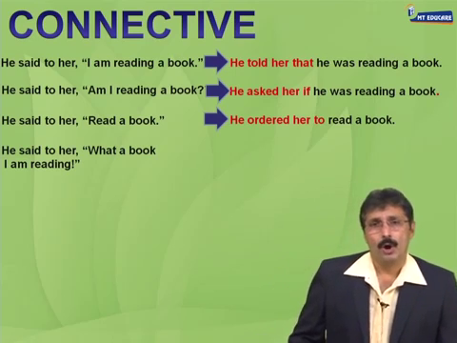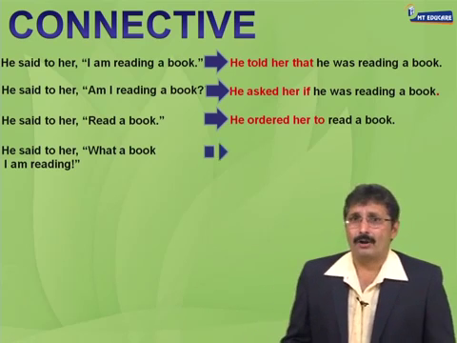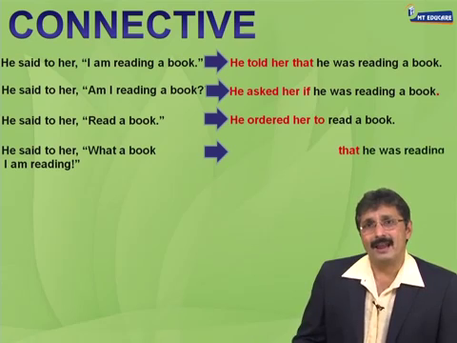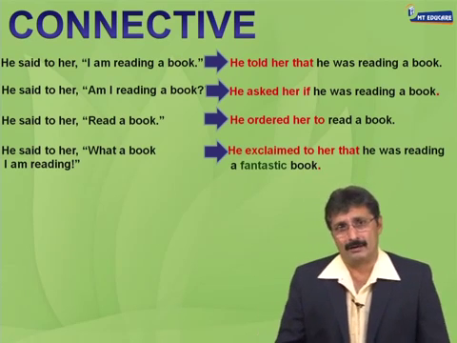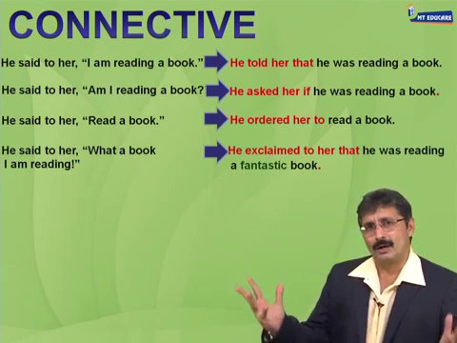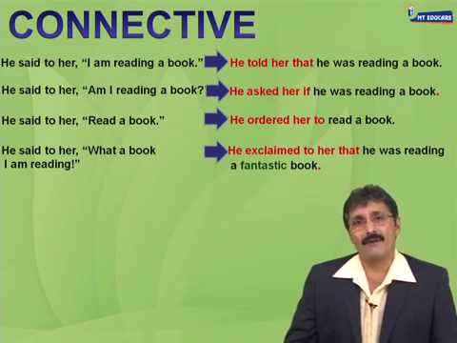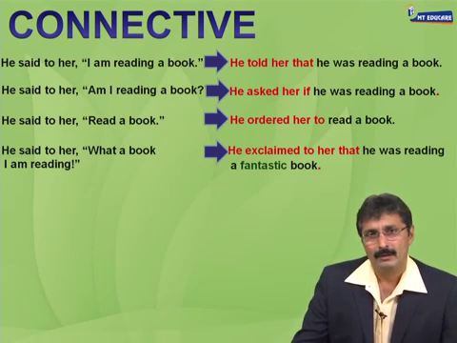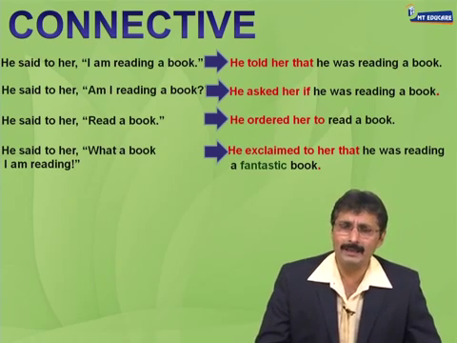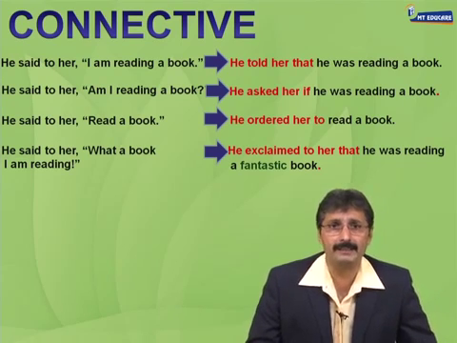He said to her, what a book I am reading. और उसका indirect speech is, he exclaimed to her. He exclaimed to her that he was reading a fantastic book. Exclaimed to her. Why did I change said to exclaimed?